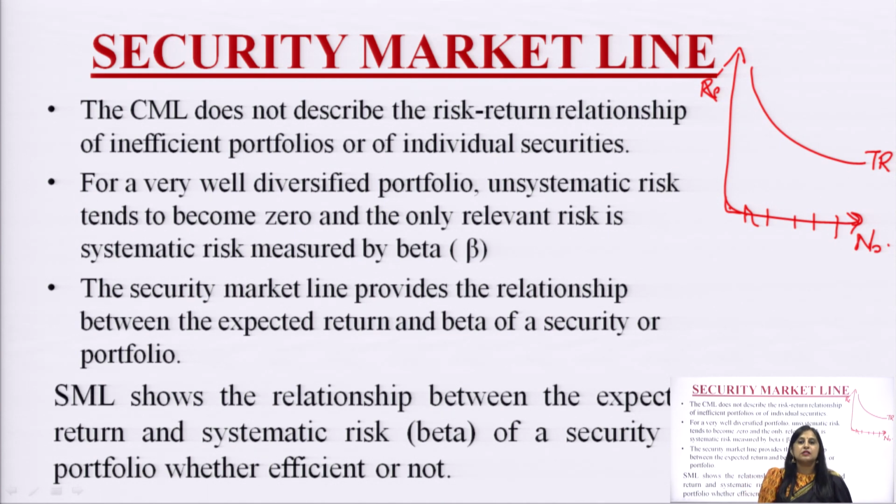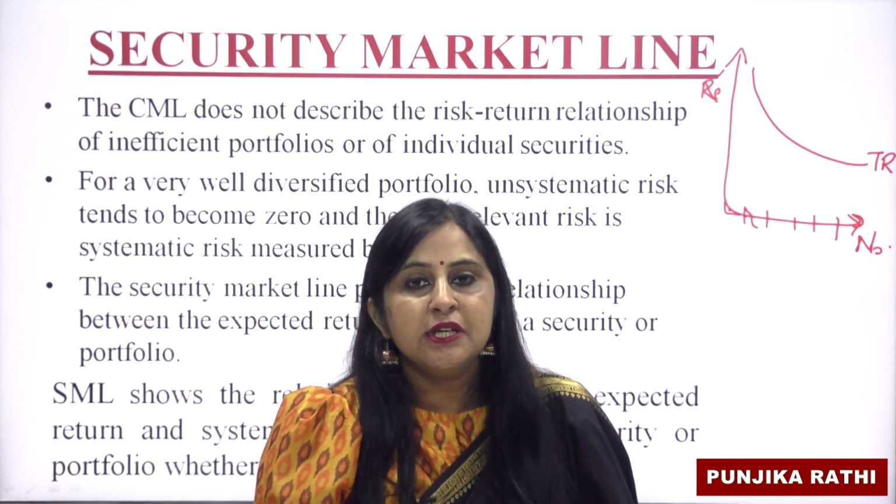So, we should diversify; we should invest our money not in one security but in a number of securities. We should invest in bank deposits, purchase mutual funds, go for insurance policies, purchase shares, debentures, shares of pharma companies, FMCG, IT companies, so that the portfolio is diversified.